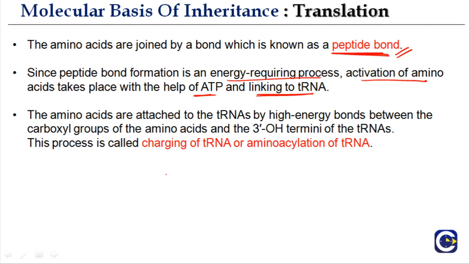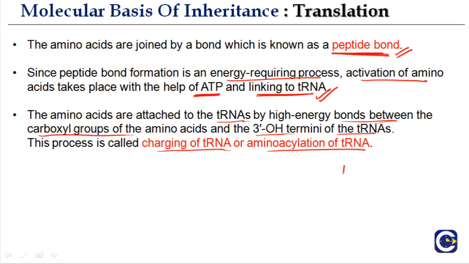Activation of an amino acid is when an amino acid binds to the correct tRNA molecule. Okay, when there is proper codon-anticodon interaction, then the amino acid binds to tRNA. This is called activation of the amino acid, and it takes place with the help of ATP, which provides energy. The amino acids are attached to tRNA by high energy bonds between the carboxyl group of the amino acid and the 3' OH terminus of the tRNA, and this process is called charging of tRNA or aminoacylation of tRNA.